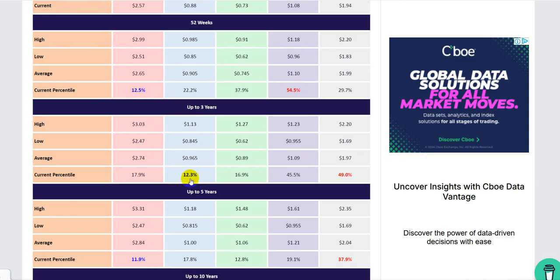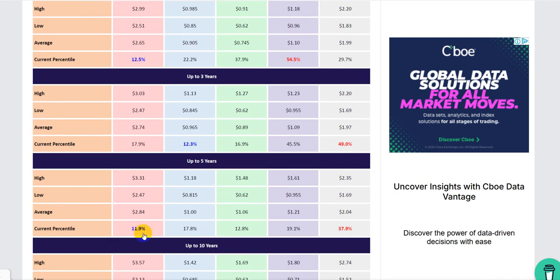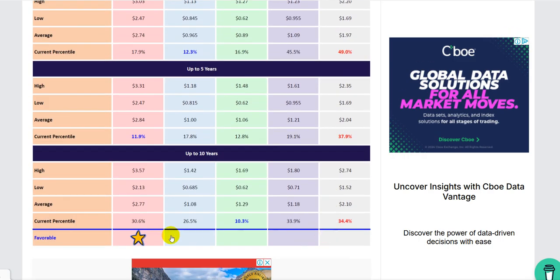This one is Escort, closer to the low than the high. 88 cents is quite close to the low of 3 years. This is 3 years data. CICT is quite close to the average; 50 percentile means it's close to the average. For 5 years data, the cheapest looks like Ascendas again, and the most expensive looks like CICT, but it's still below the average. Once it's below 50% it's closer to the lower end, so it still looks cheap even though it's the more expensive of the rest.